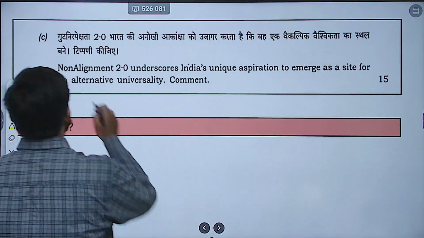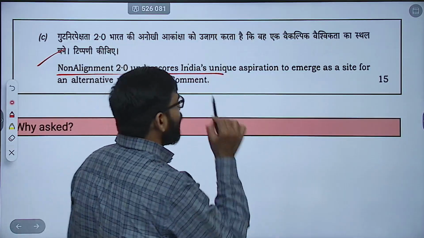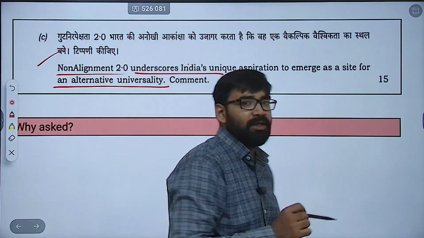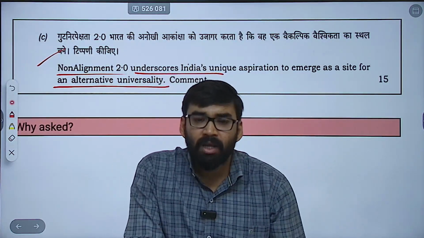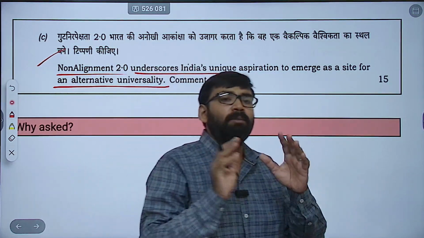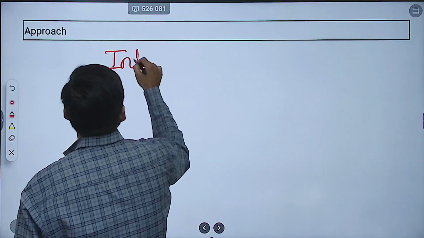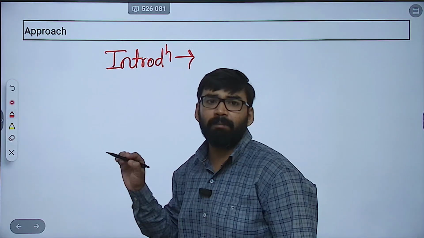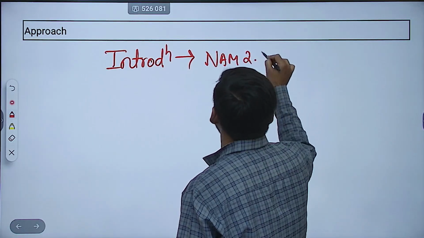Then the last part of the seventh question, again non-alignment. Non-alignment 2.0 underscores India's unique aspiration to emerge as a site for alternative universality. Comment. This question actually tests the conceptual depth about India's foreign policy ideology in a post-Western and multipolar world. Now, how to write the introduction first of all? Here you can mention non-alignment 2.0.